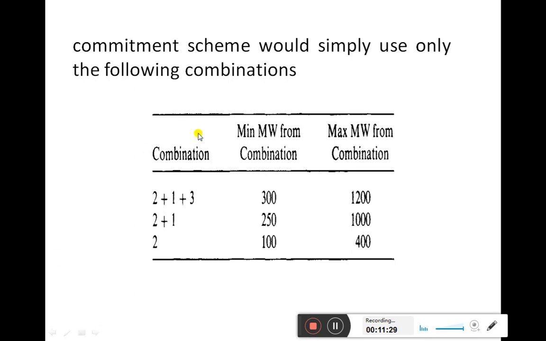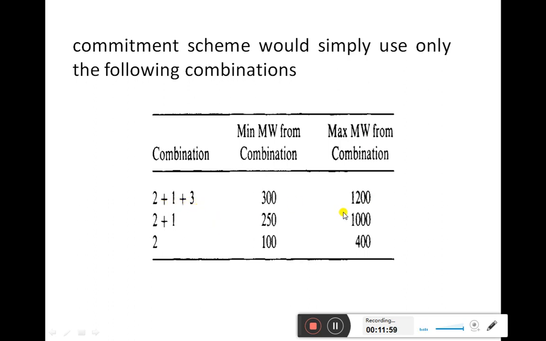So the commitment scheme would be simply to use only the following combinations. How will we combine them? Whenever the maximum load requirement is 1200 megawatt and the minimum load requirement is 300 megawatt, in that case all three generators are required. So 2 plus 1 plus 3, all three are required here.